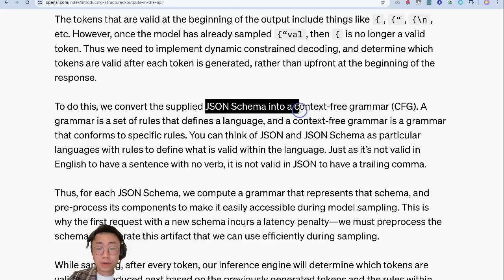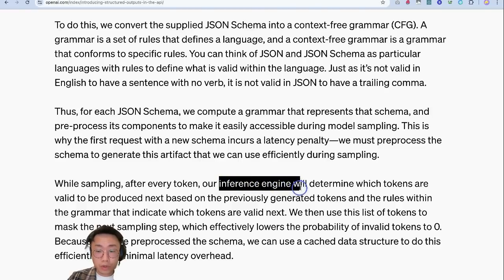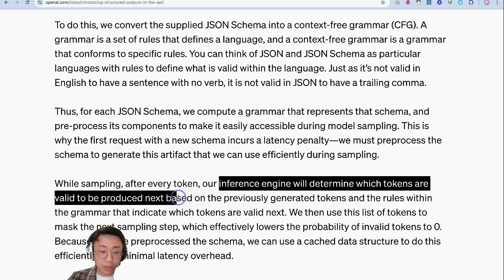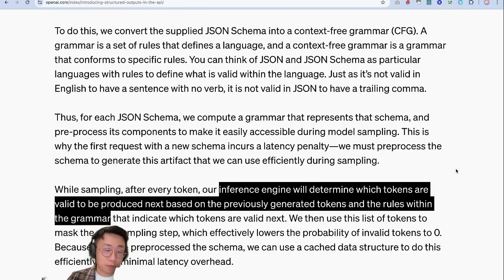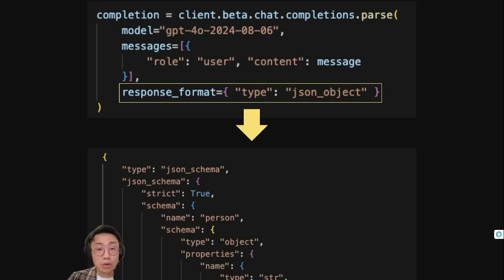So they turn every JSON schema into a specific grammar the large language model has to follow, and their inference engine will determine which tokens are valid to produce next based on the previously generated tokens. So it is a really interesting approach they're taking. So how exactly can you use it?